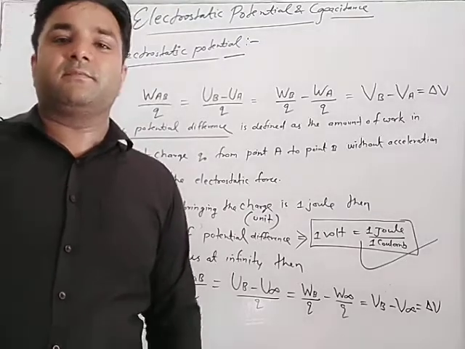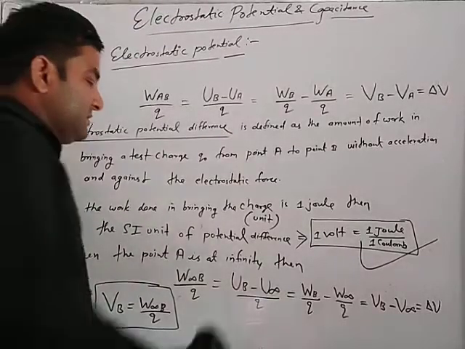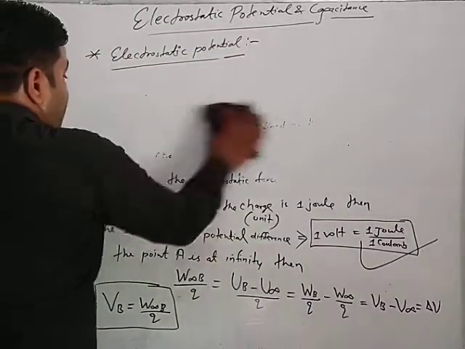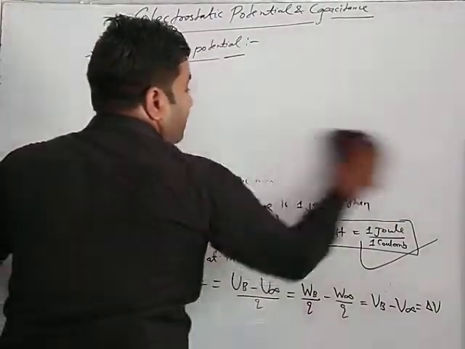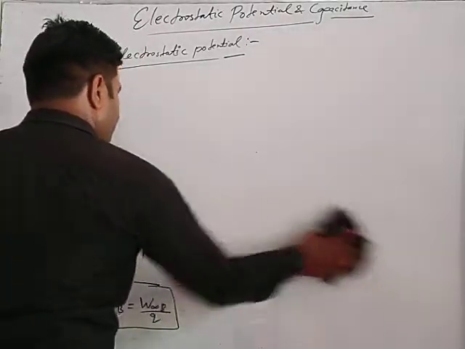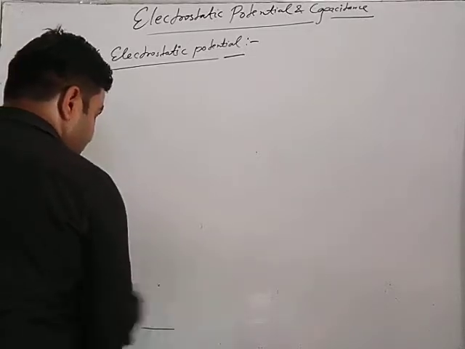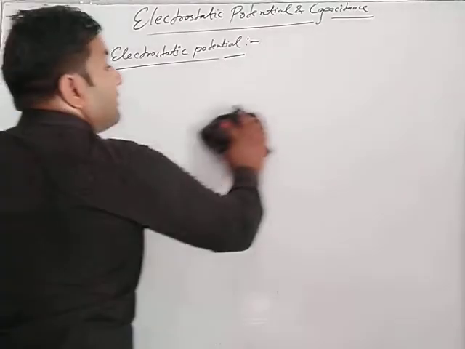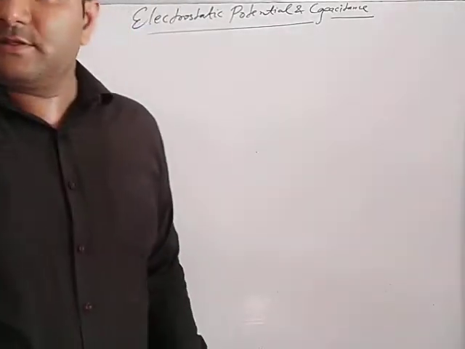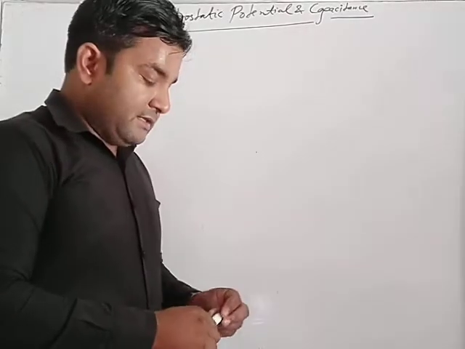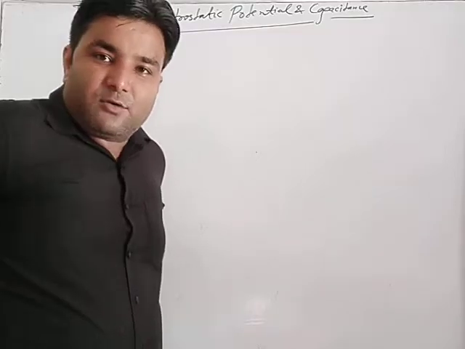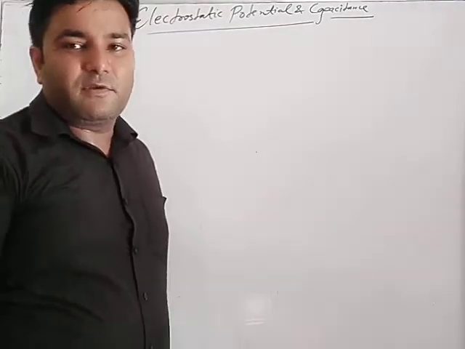A simple diagram is given here: a charge is brought from point A to point B, and then further from point B to point A. Then the work done in both cases is calculated, and it will be clear that the electrostatic force or electrostatic field is conservative in nature.